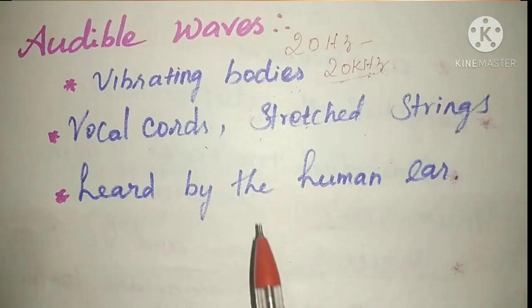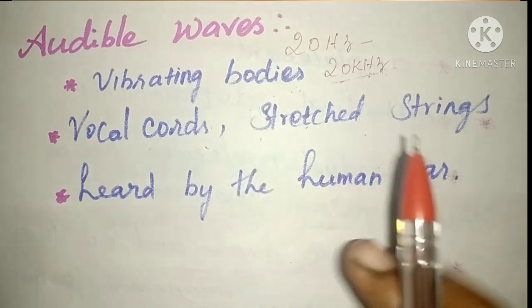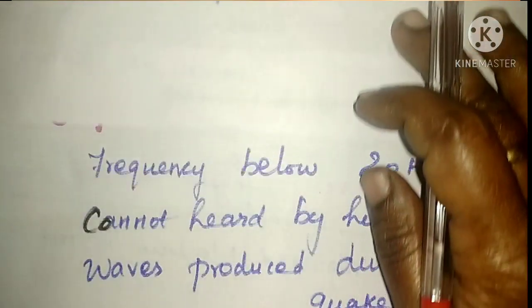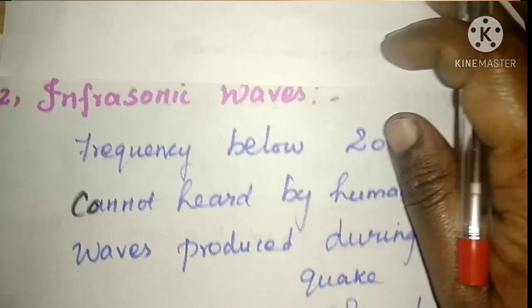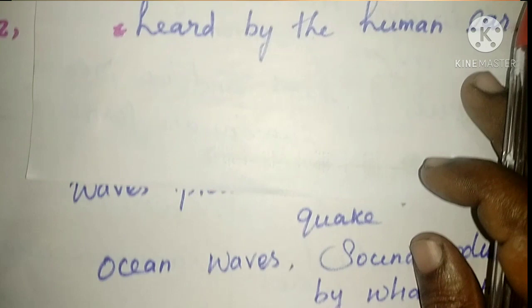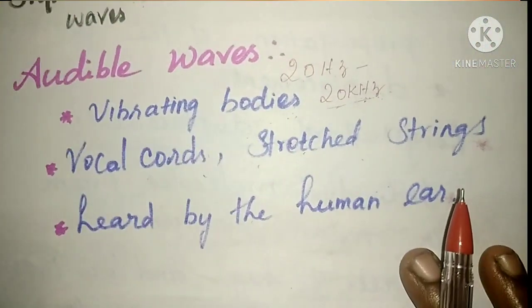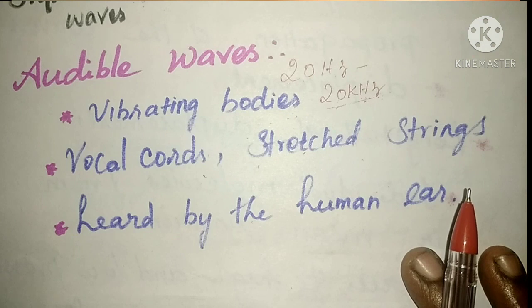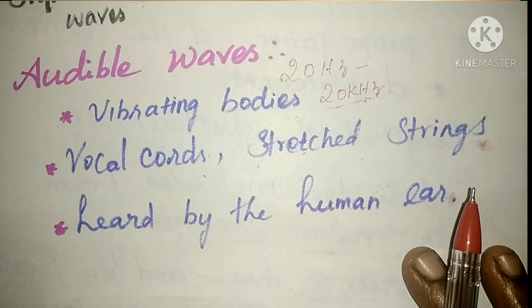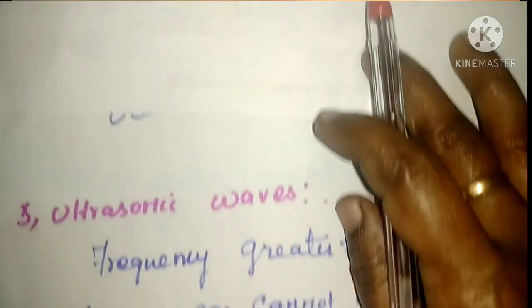So what are the three different types of waves based on frequencies? Audible waves, infrasonic waves, then what? Ultrasonic waves. Do you all know these three types of waves? Audible waves means the frequency range 20 Hz to 20 kHz. Audible waves are produced by vocal cords, stretched strings, etc., and can be heard by the human ear.